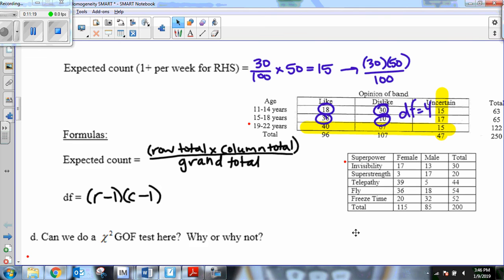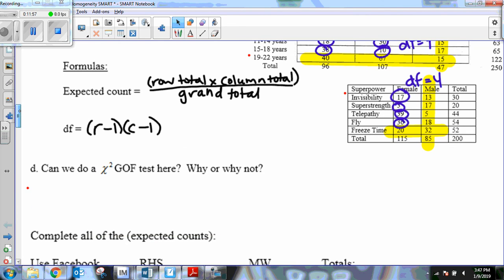One more quick example, another old two-way table from way back at the beginning of the year. Again, I'm not paying attention to the total columns. If I chop off a column and I chop off a row, because that's row minus 1 times column minus 1, you chop that off and you count how many you got. 1, 2, 3, 4. This one would also be a degrees of freedom of 4. Okay? So that's actually how I like to do it. You would get the same thing using the formula, but I personally like to just look at the table and go from there. Okay? So we're going to use all this in our 4-step process.